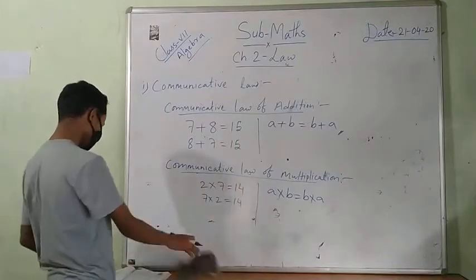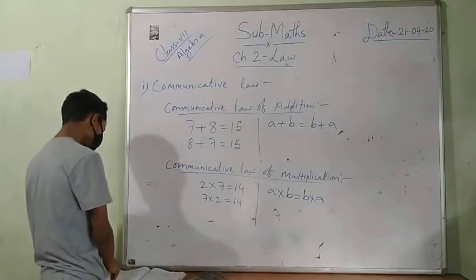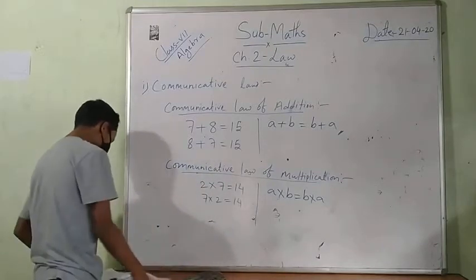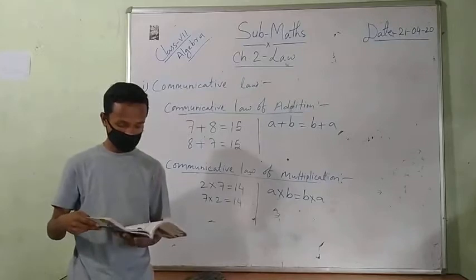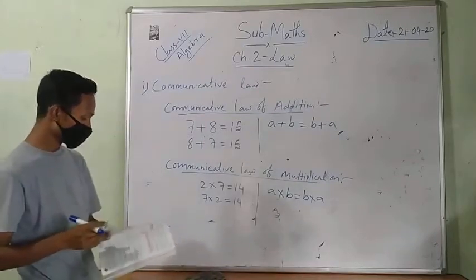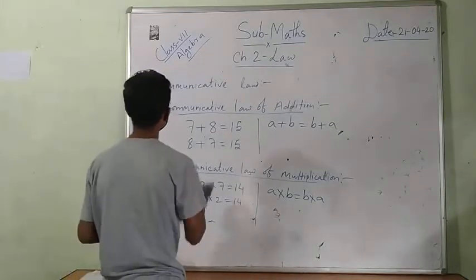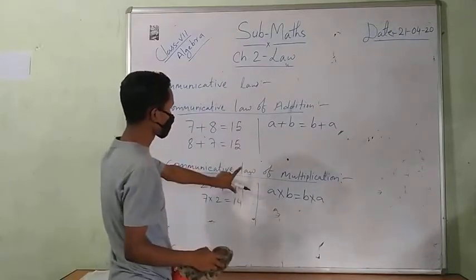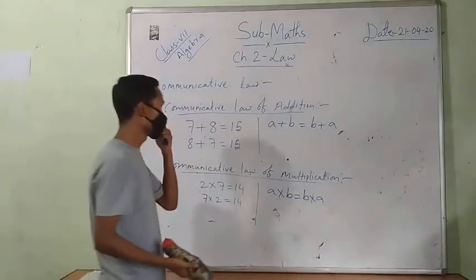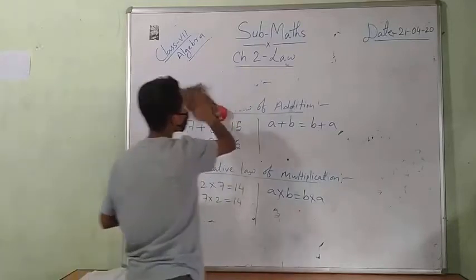Okay, that is understood. Then one thing: the commutative law is not applicable in the case of subtraction and division. In the commutative law, division and subtraction are not applicable. Then the commutative law is finished, then the associative law.